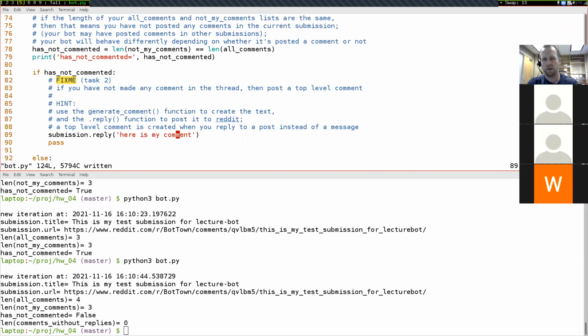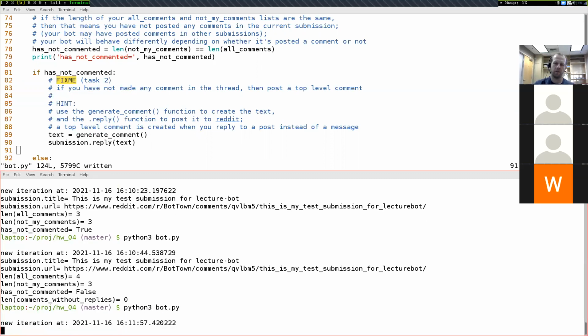So let's go ahead and I'll make a new variable. Let's say text equals generate comment like that. And then we'll put the text inside of the reply like that. I deleted this pass command. Pass doesn't do anything, so I could leave it or not, doesn't matter. Just for aesthetics, I'll delete it. And now we'll go ahead and run this.